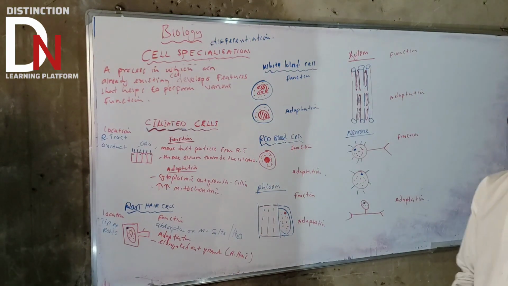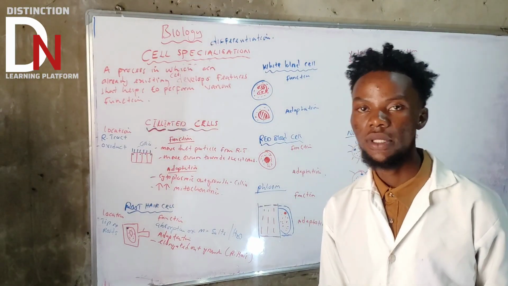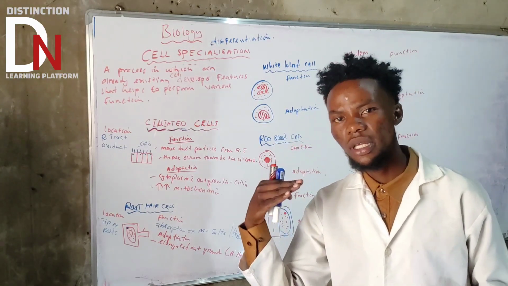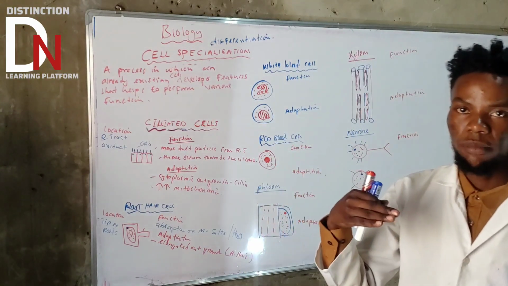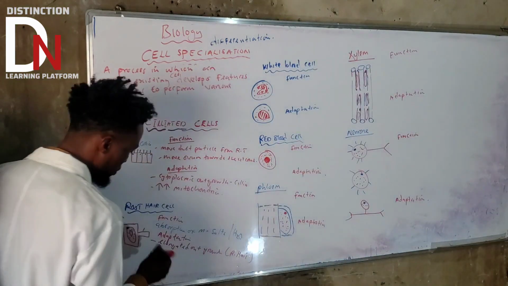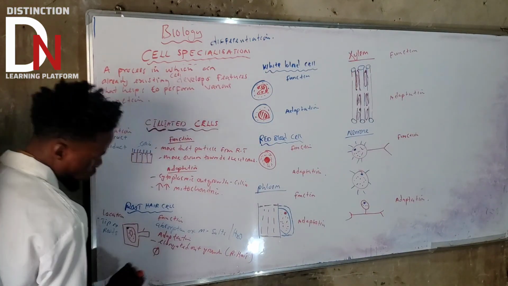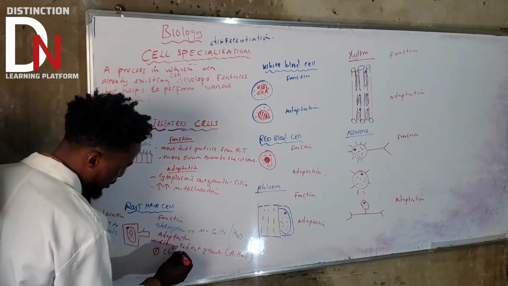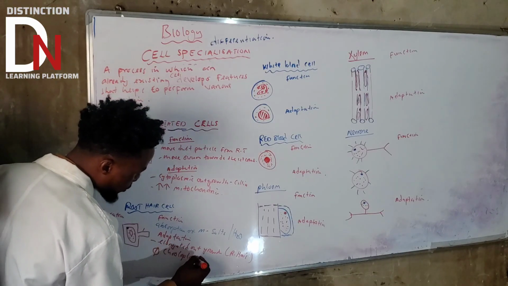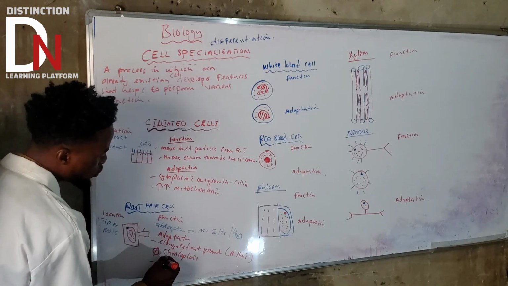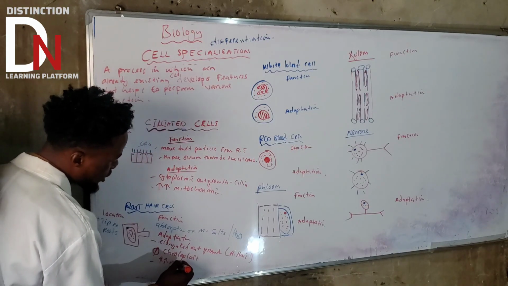And if you look at the palisade cells, that's where maximum photosynthesis takes place, because they are located in the palisade layer from the internal part of the leaf, okay? But these don't have chloroplast. So let's put this one means it doesn't have chloroplast. But what is the other important aspect that you can talk about here? If they don't have chloroplast, they are going to have a lot of mitochondria.